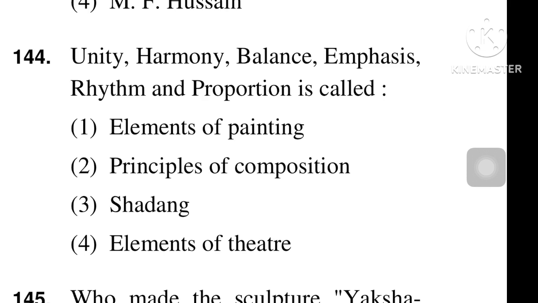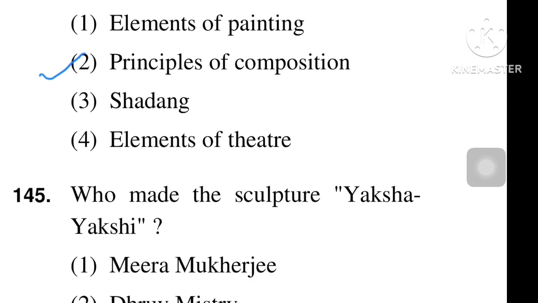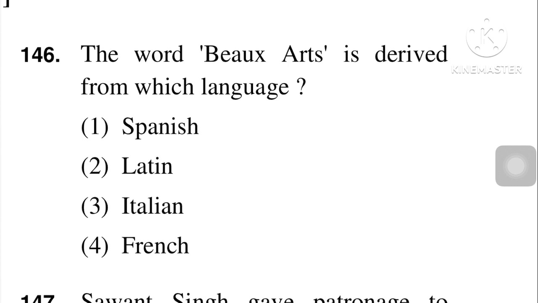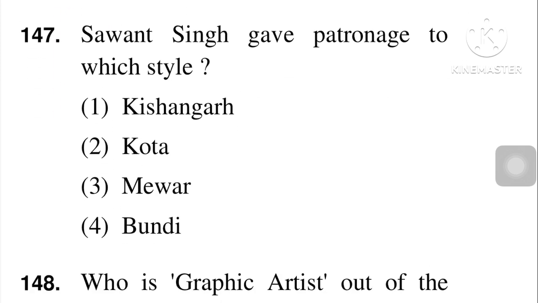Next question, unity, harmony, balance, emphasis, rhythm and proportion are called what? These are called principles of composition. Next question, who made the sculpture Yaksha Yakshi? Option number 4, Ramkinkar Baij. Our next question is, the word visual art is derived from which language? This word is derived from the French language. Sawant Singh gave patronage to which style? Kishangarh is the right answer.